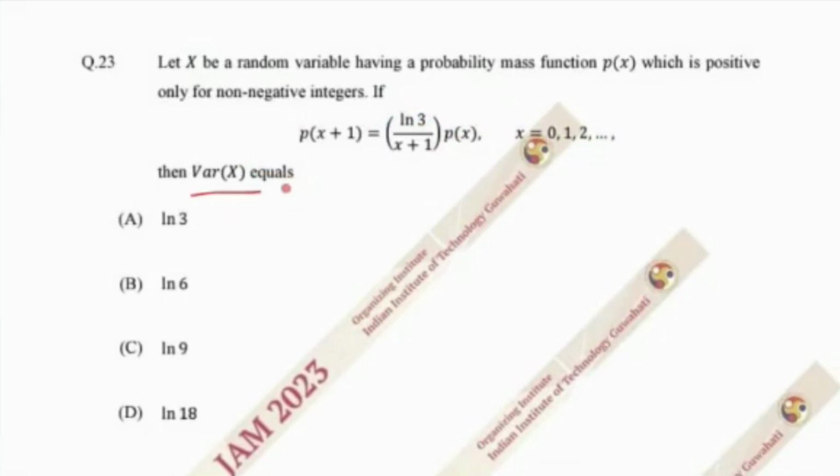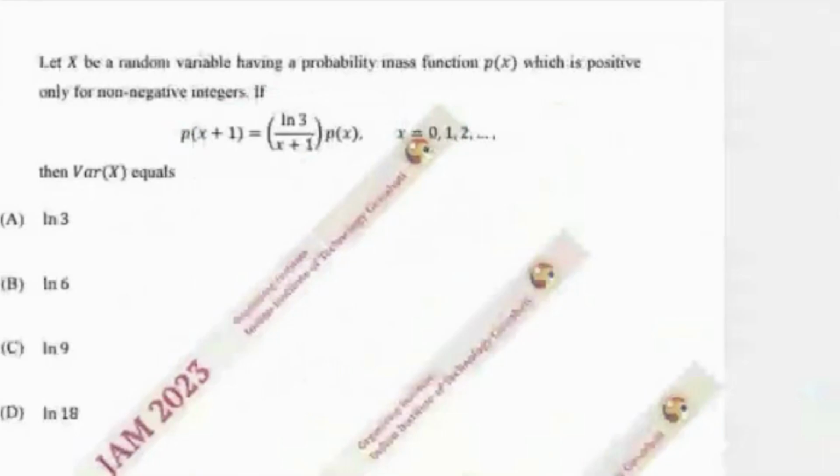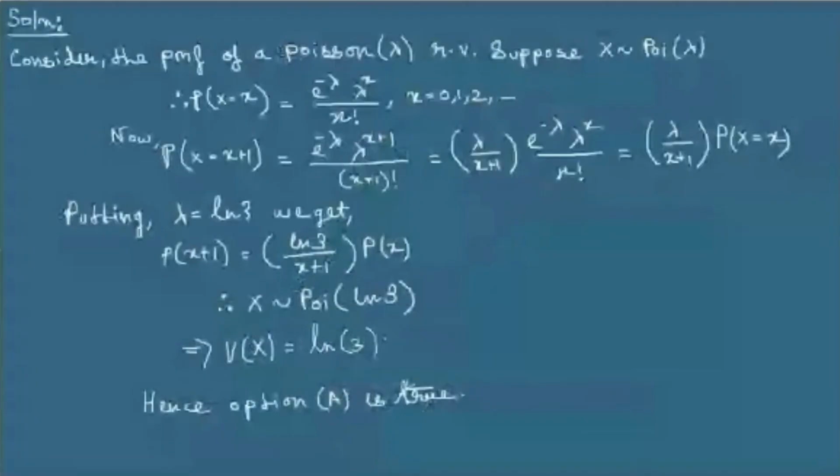To find the variance of X, we basically need to know the distribution that X follows. So we will identify the distribution of X from this given recursion relation. Let us proceed to the solution part. Let us consider a random variable X which follows Poisson lambda. Then the PMF of X can be written as P(x) = e^(-lambda) lambda^x / x factorial, where the range of x is from 0 to infinity.